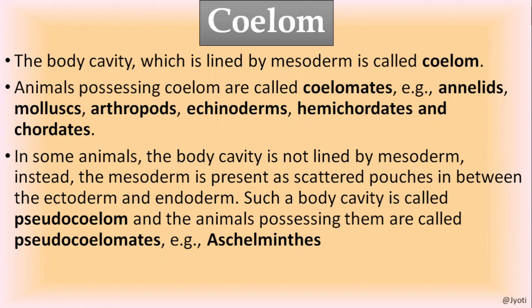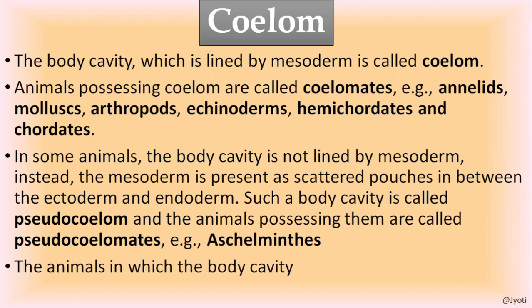The Nemathelminthes or Aschelminthes have the pseudocoelom, and such organisms are called pseudocoelomates. So why is it pseudocoelom? Because the mesoderm is not forming a continuous layer. But all three layers are there: ecto, endo and mesoderm. The cavity should be lined by mesoderm, but here the mesodermal pouches are there.